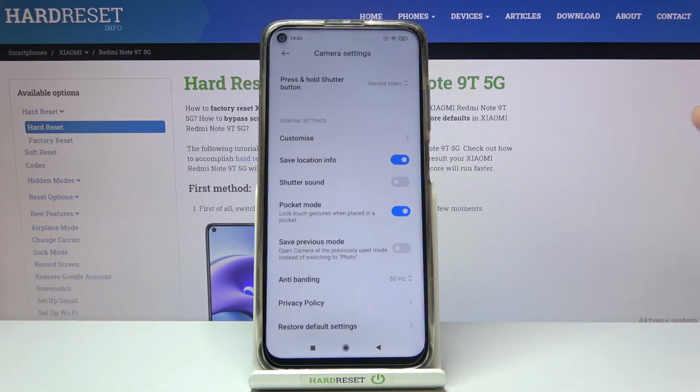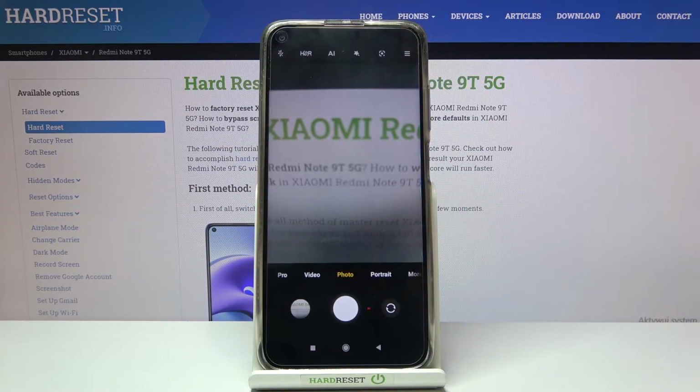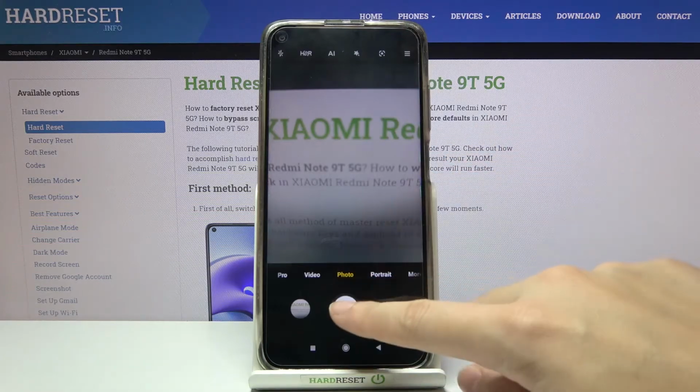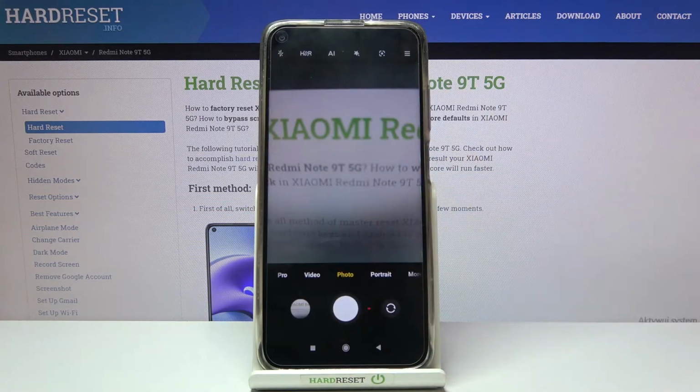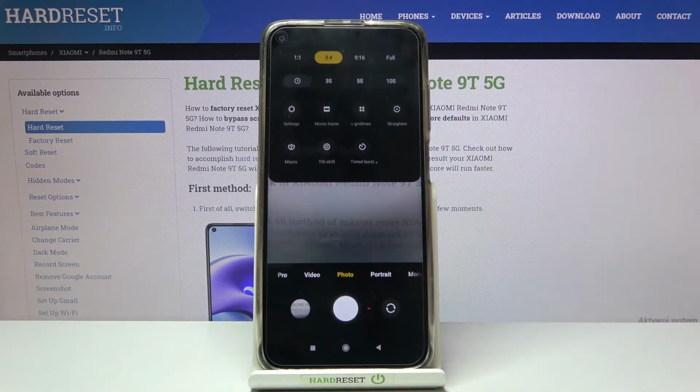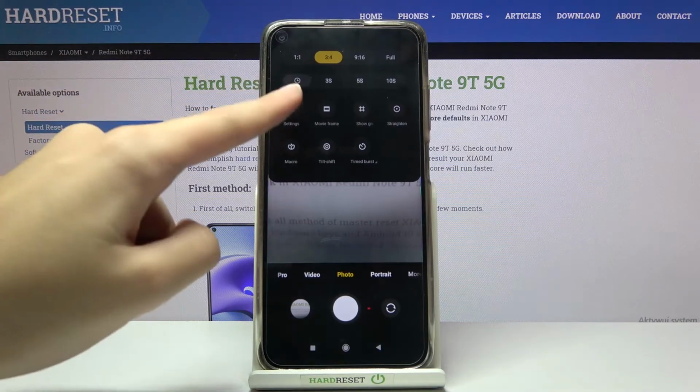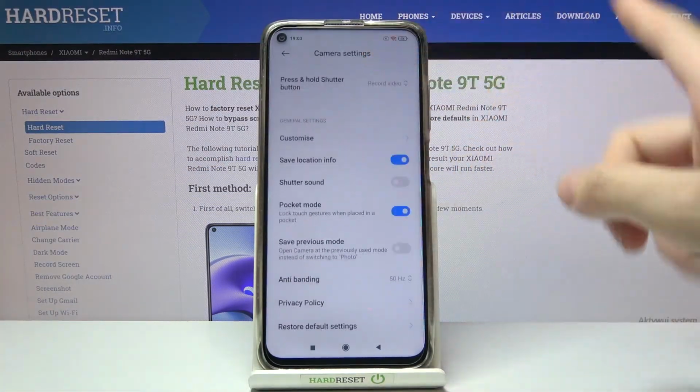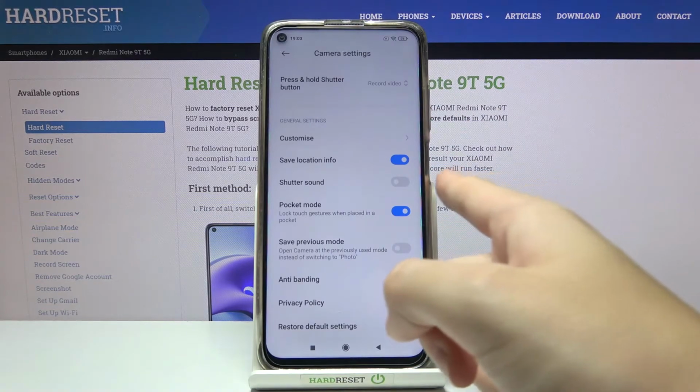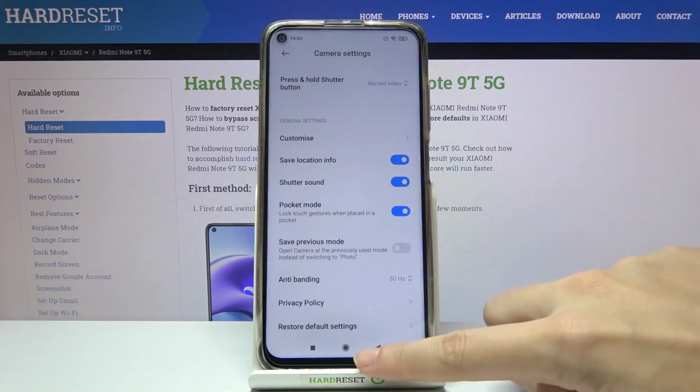Now let me keep it turned off, and when we go back to the camera, when I take another picture, we can't hear the sound. Of course, when we tap to the right corner button once again, then left settings, again slide down to general category and pick the shooter sound, we can turn it on and hear it.